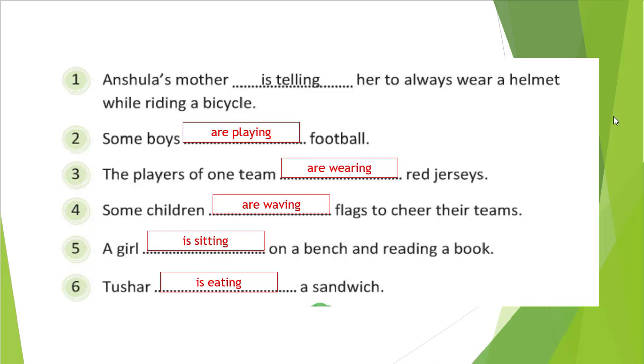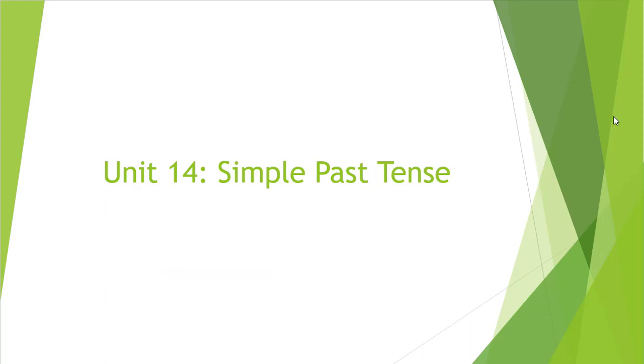So let's see further our unit 14, that is simple past tense. What is a simple past tense? The things that happen in the past, like at a particular time that thing happened in the past, like you had lunch, right? So in the past you already had lunch yesterday, right? So we are talking about that thing which already happened. That time we will use simple past tense to show that thing.